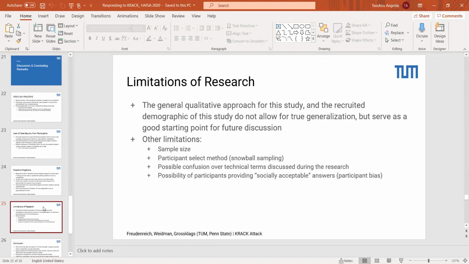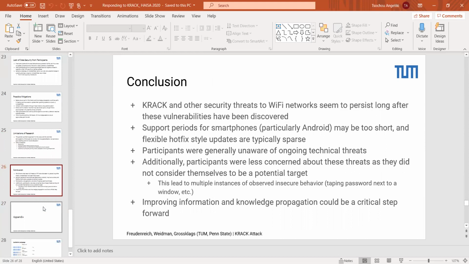As far as some limitations of research that we always like to touch on, as this was mostly a qualitative study and we took a qualitative approach, we don't necessarily think this allows for true generalization, but we think this serves as an interesting starting point for future discussion on Wi-Fi security here. And we can jump ahead to the last slide here for the conclusion.